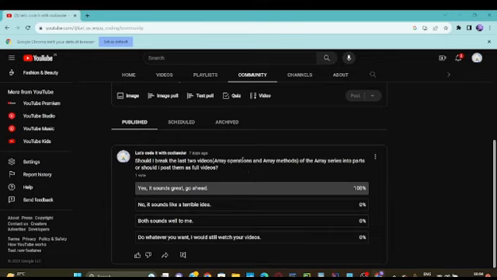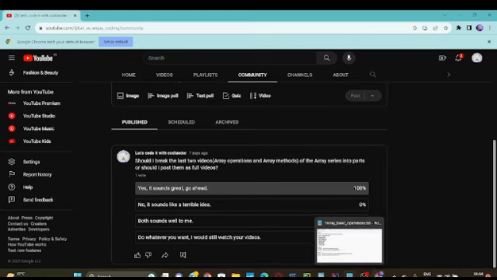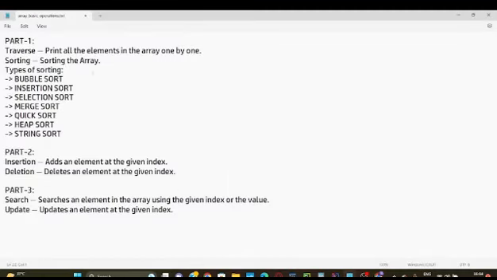I got only one vote, which broke my heart, but the response was 100% yes, it sounds great, go ahead. So I will follow that, and for that purpose I have segregated these into parts.